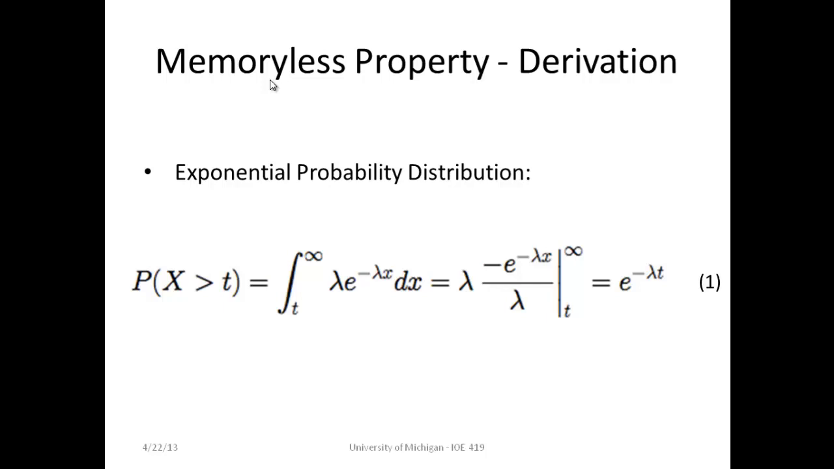I will now walk through the derivation of the memoryless property of the exponential distribution. We first see that, by the definition of the exponential distribution, the probability of an event x occurring at a time greater than t is given by the integral from t to infinity of lambda e raised to minus lambda x dx, which is equal to e raised to minus lambda t, where lambda is a parameter of the exponential distribution.